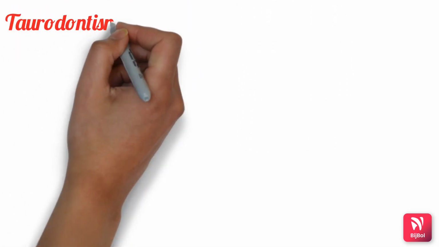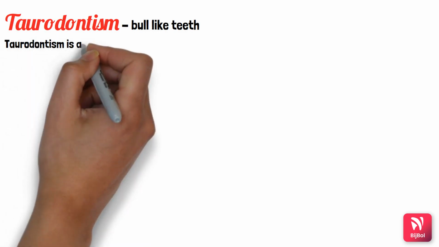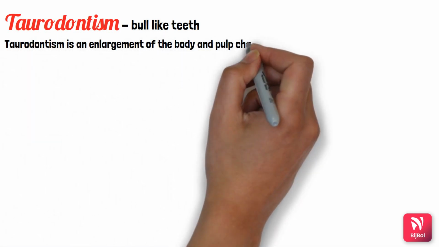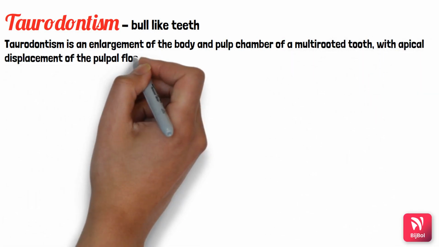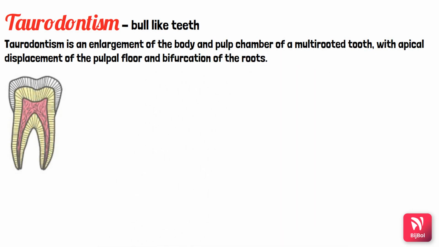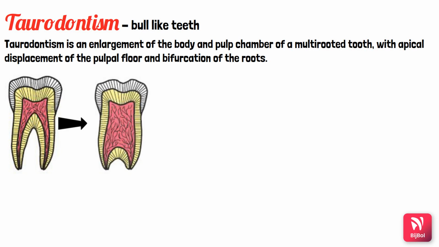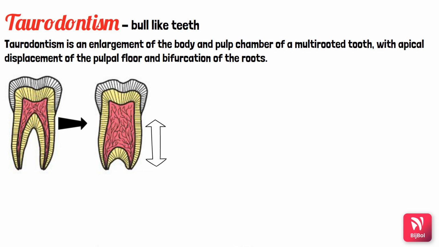The next and last condition is taurodontism, which is also called bull-like teeth. Taurodontism is an enlargement of the body and pulp chamber of a multi-rooted tooth with apical displacement of the pulpal floor and bifurcation of roots. This is a normal tooth with a proper pulp chamber and proper bifurcation. Whereas in a taurodontic tooth, the pulpal floor has enlarged and there is apical displacement of the pulpal floor and the bifurcation of the roots.